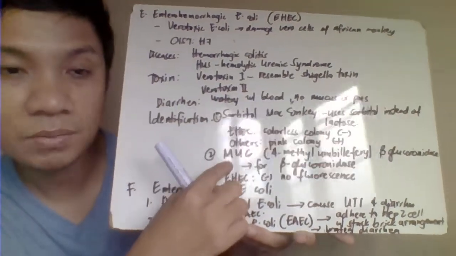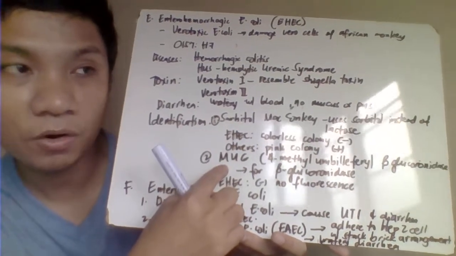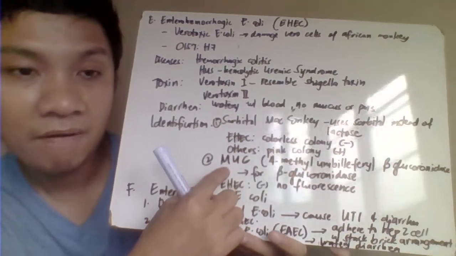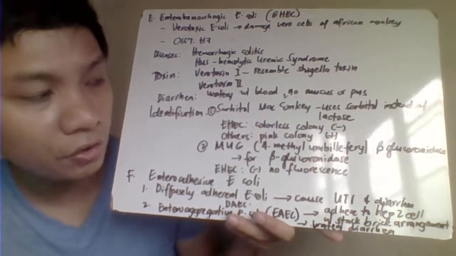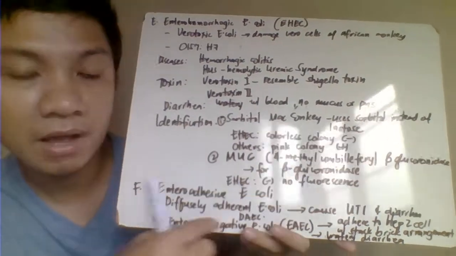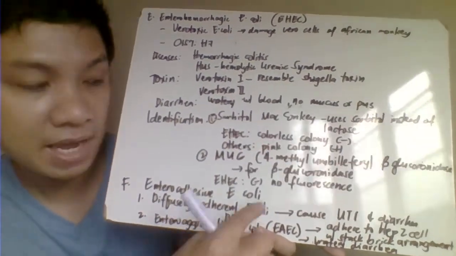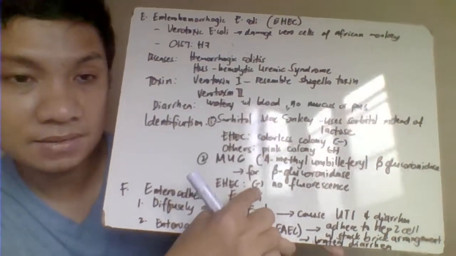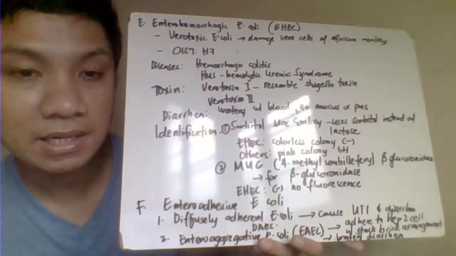Your MUG, another test, we have your MUG, your 4-methylumbelliferyl beta-glucuronide for identification of the enzyme beta-glucuronidase. Okay, positive result for that would have here the fluorescence. Pag walang fluorescence, we consider it was negative, and your EHEC is negative for the MUG. Okay, these two tests eventually will identify your EHEC.